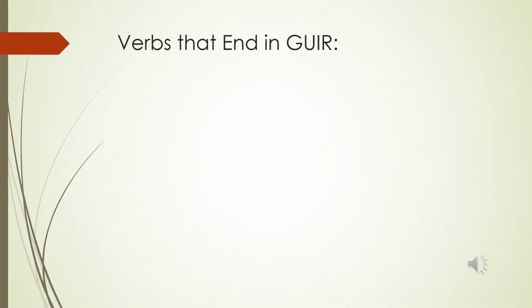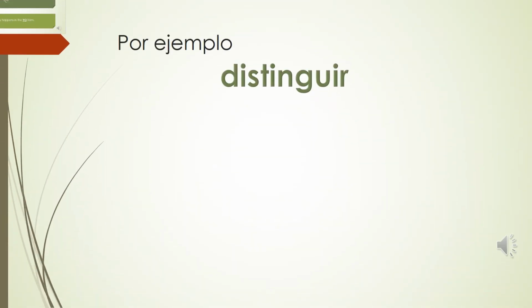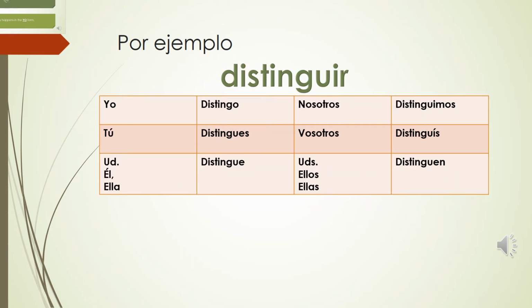So then we also have verbs like seguir that end in GUIR. For verbs that end in GUIR, the GU changes to a G in the yo form of the present tense. For example, the verb distinguir will conjugate to distingo, distingues, distingue, distinguimos, distinguís, distinguen. So notice that in the yo form, I just have a G. I do not have a GU.